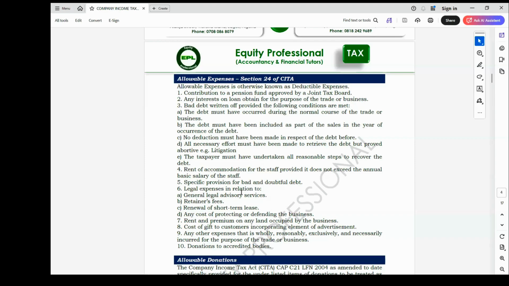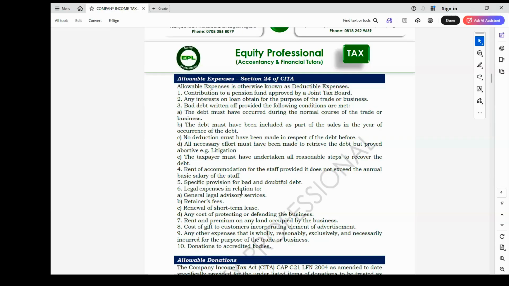You can have acquisition of a long-term lease, acquisition of a short-term lease, renewal of a long-term lease and renewal of a short-term lease. Only the renewal of a short-term lease is allowable. Any other form of lease will be disallowed. But you may be given a question where the examiner did not specify that it is a short-term lease. In that case, you assume it is a long-term lease and disallow it.